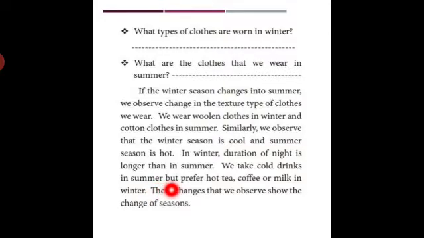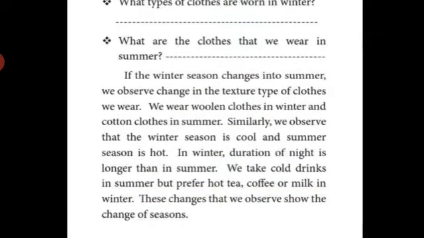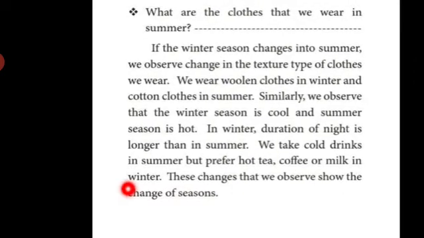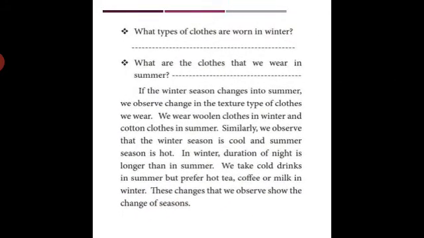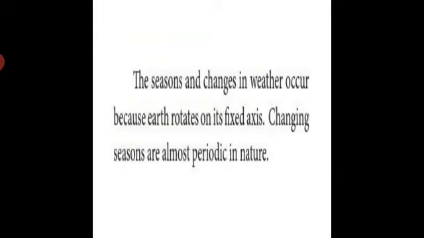These changes that we observe show the change of seasons. The seasons and changes in weather occur because the Earth rotates on its fixed axis. Changing seasons are almost periodic in nature.